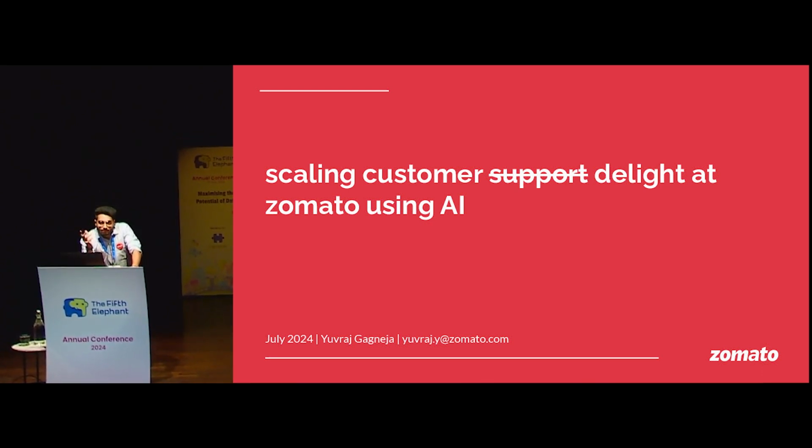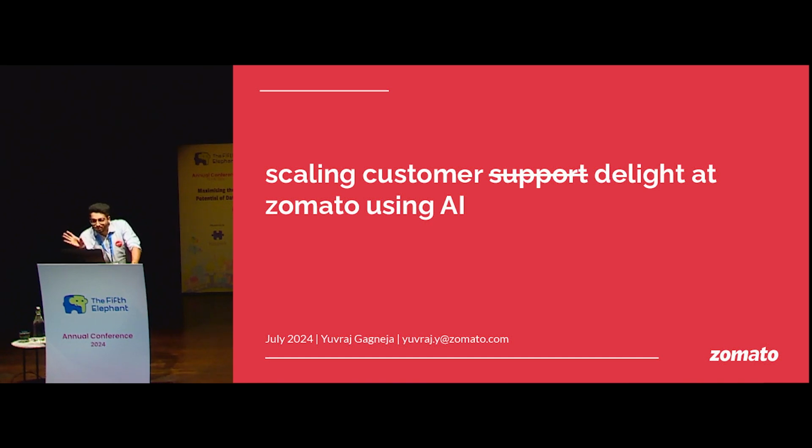So what kind of support issues come under the pre-delivery scope? You can ask the support, where is your order? You want to cancel your order due to some reason. You want to modify the delivery location of your order, things like that. But once your order gets delivered, you may ask about issues like your order did not really get delivered, or your order has some spillage issue or some quality issue that you want to raise. So this is the post-delivery paradigm. We'll be largely talking about pre-delivery here. With this, let's move on.